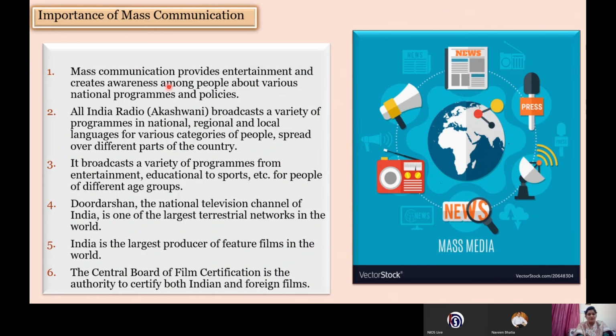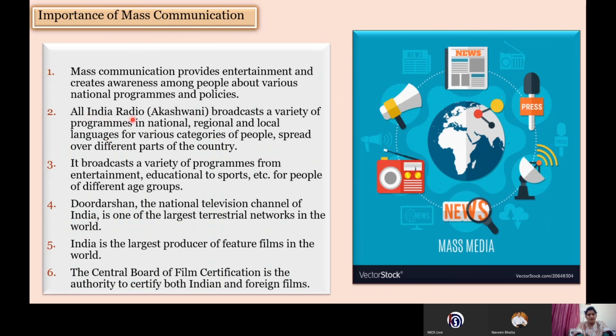If we talk about mass communication, it plays a very important role in the present day situation as well as in the present day scenario. Mass communication provides entertainment and creates awareness among people about various national programs and policies. You all see news and advertisements. Through these, our media is providing information to the people, and they are also giving awareness to the people about the programs and policies which are being launched by the government.